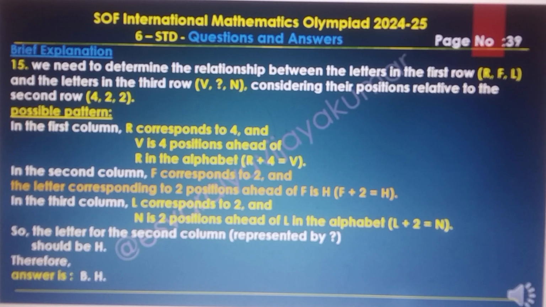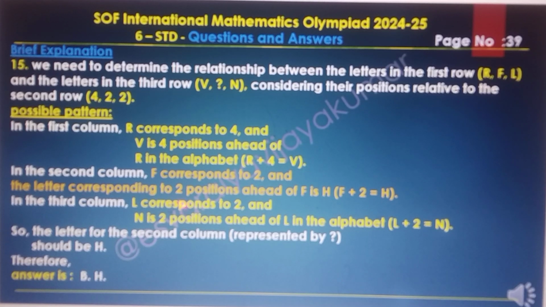We find to determine the relationship between the letters in the first row R, F, L and the letters in the third row V, question mark, N, considering their positions relative to the second row 4, 2, 2. The possible pattern in the first column: corresponding to 4, V is the 4th position ahead of R in the alphabet. R plus 4 equal to V.